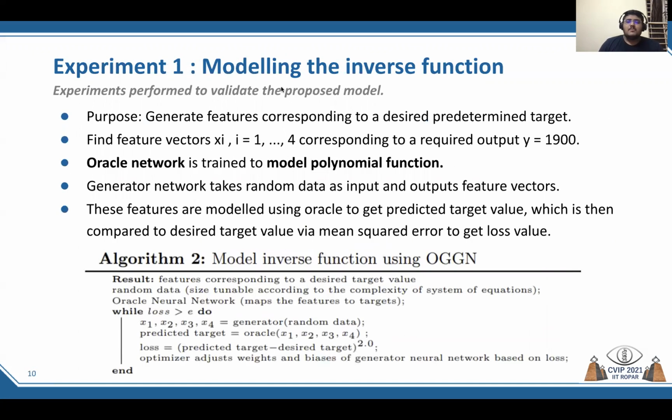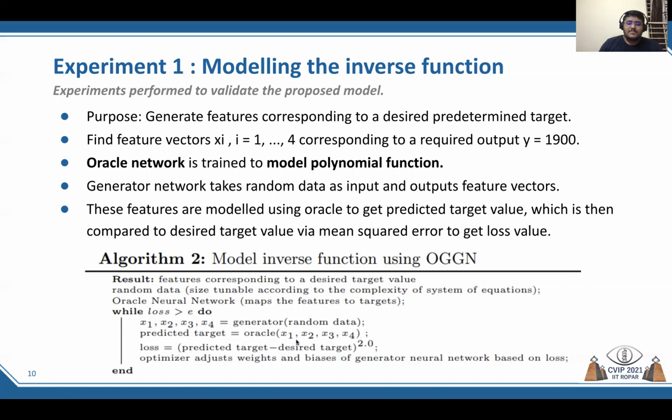The first experiment is about modeling the inverse function. The Oracle neural network is trained to model the polynomial function, and we have to find feature vectors x1, x2, x3, x4 such that the corresponding required output is 1900. This is our predetermined target. Here is the algorithm. The generator takes in random data and predicts x1, x2, x3, x4.